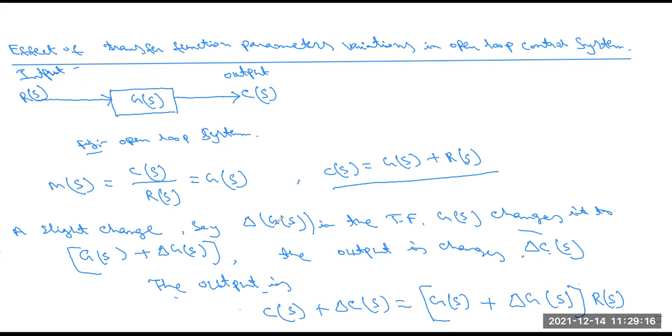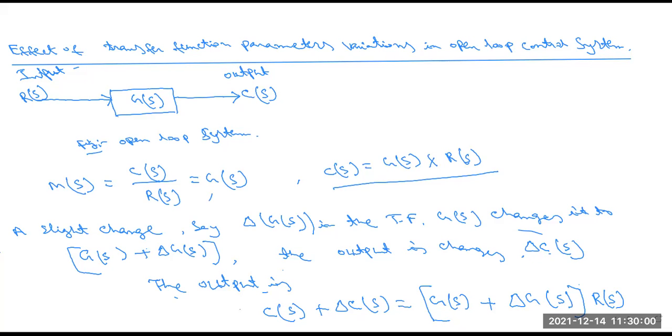When delta G(s) changes, the output also changes slightly, so the change is delta C(s). The complete equation is C(s) plus delta C(s) equals G(s) plus delta G(s) into the system input R(s). Up to this part it is clear, all of you? Yes, sir. And this is multiplication, not addition, because you know G(s) into R(s).